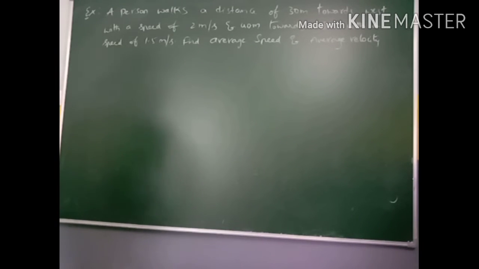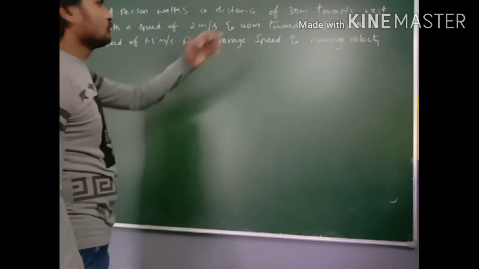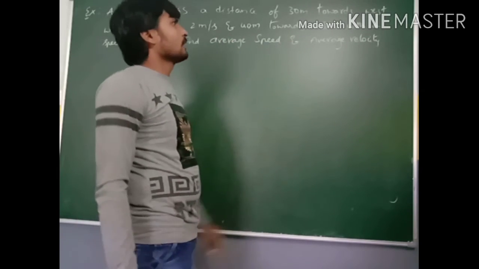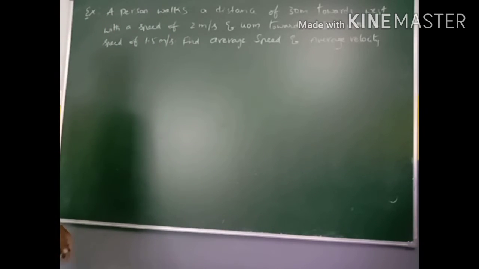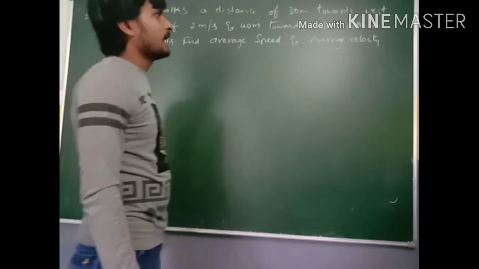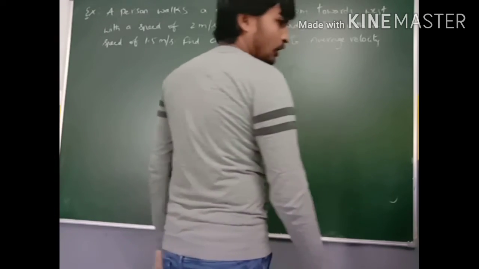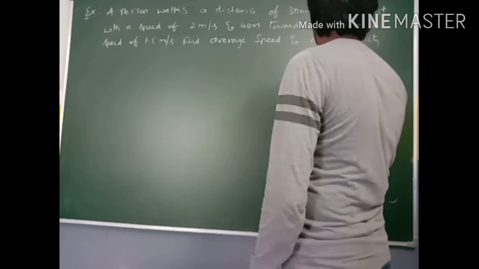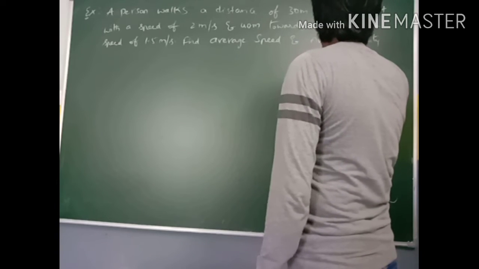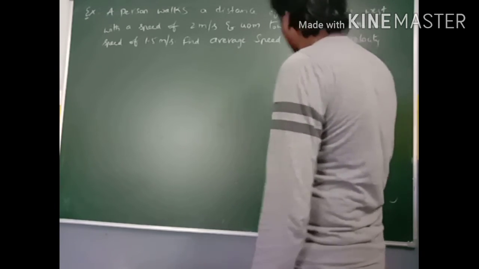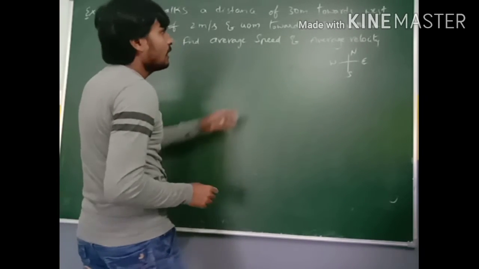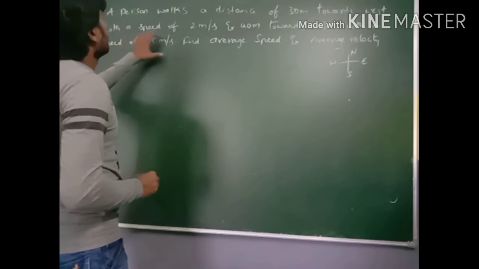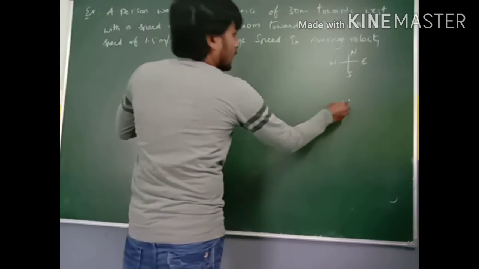A person walks a distance of 30 meters towards west with a speed of 2 meters per second, and 40 meters towards north with a speed of 1.5 meters per second. Find average speed and average velocity. If you observe this, the person walks a distance of 30 meters towards west. So indicate these are the directions: east, west, north and south. So from this point a person walks 30 meters towards west.